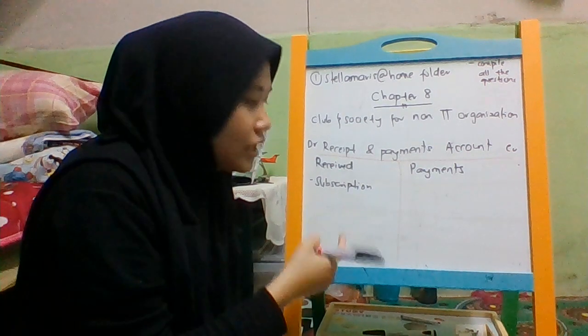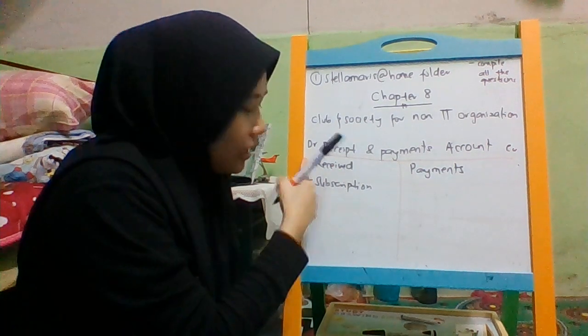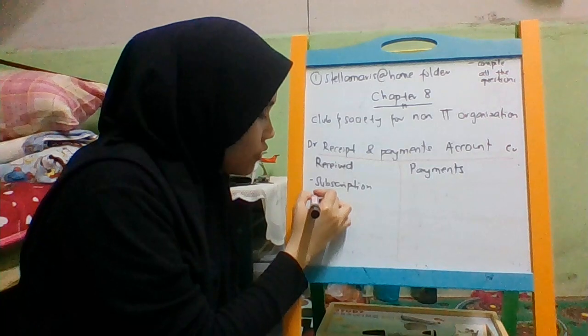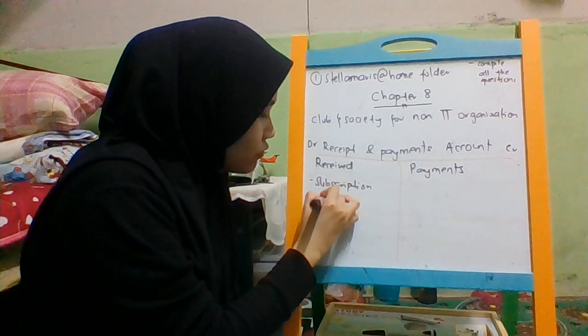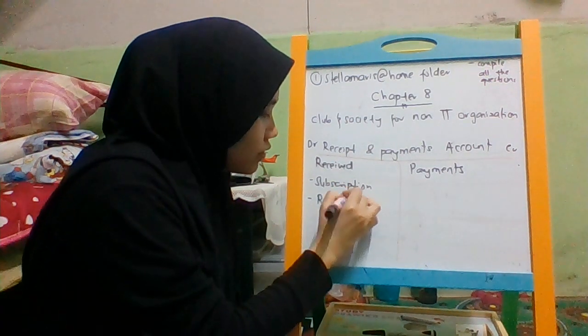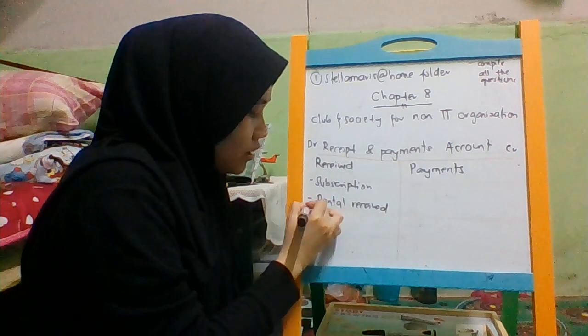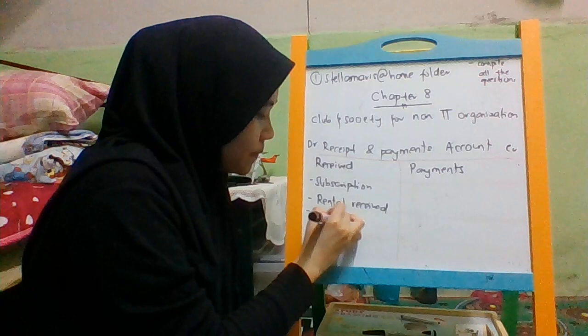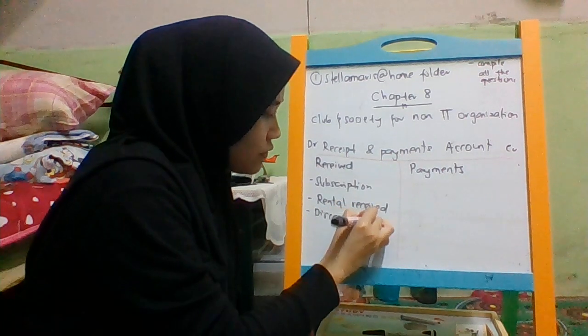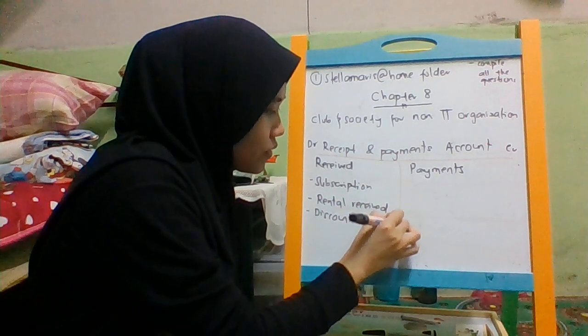Since you receive the money, you put it on the debit side. And let's say you rent some shop to your customer. The rental receipt goes on this side. Discount received also goes on this side, since you get the money from your supplier.